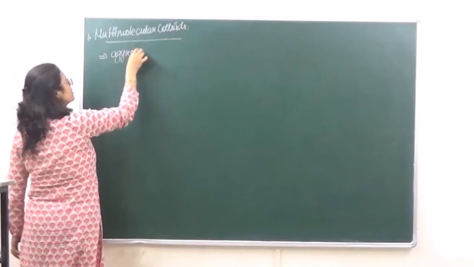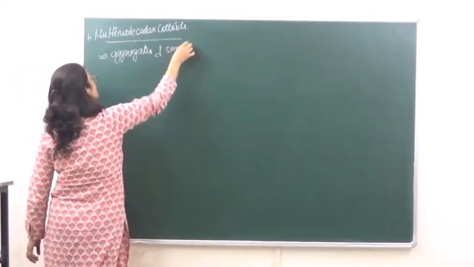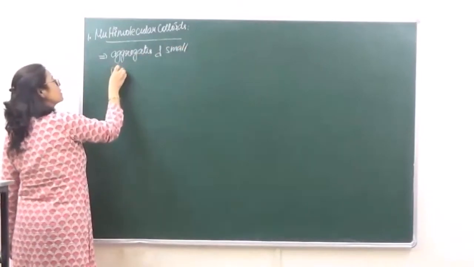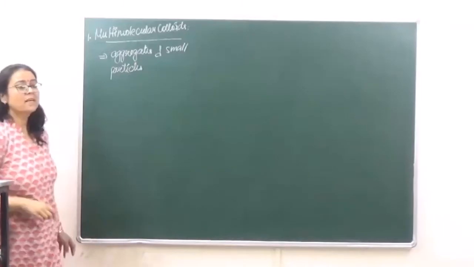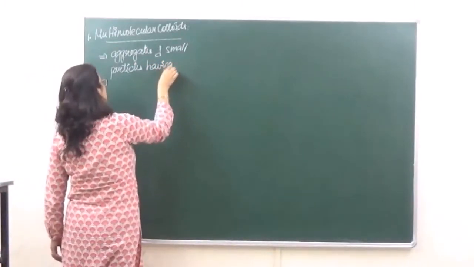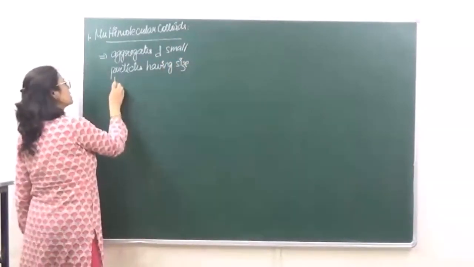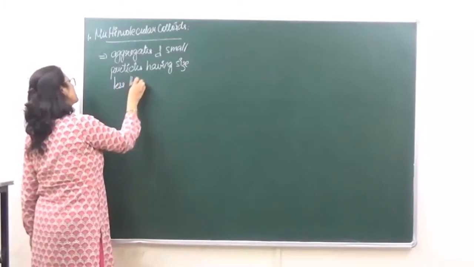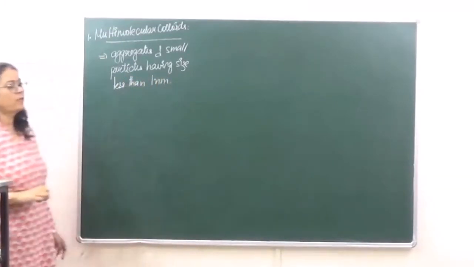aggregates of small particles having size less than 1 nanometer, right?